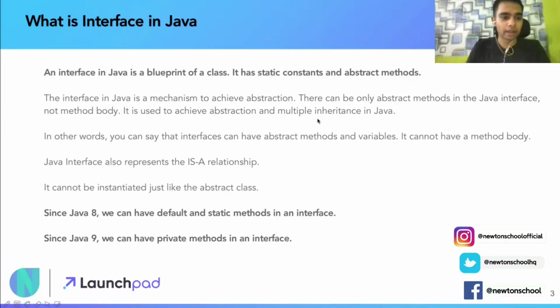Here are two important facts about the Java versions, Java 8 and Java 9. Since Java 8, we can have default and static methods in the interface. But since Java 9 has rolled out, we can have private methods in the interface. We are going to learn this through coding and we'll see a live example of what it means in Java 8 and Java 9.